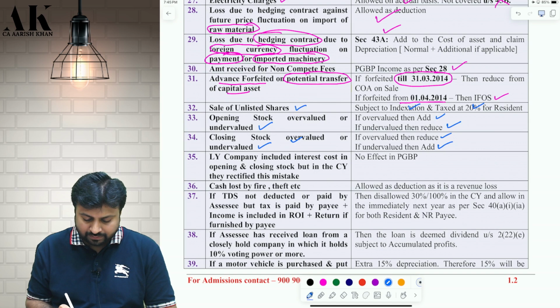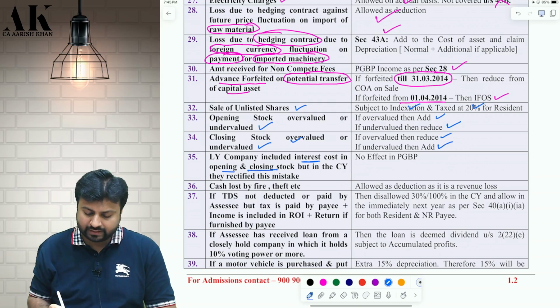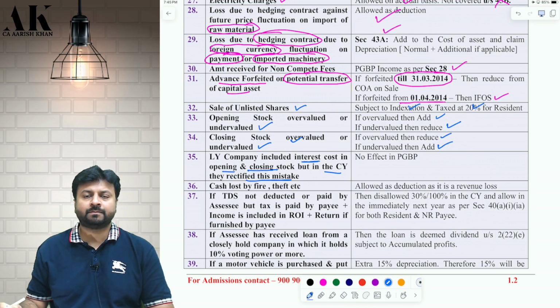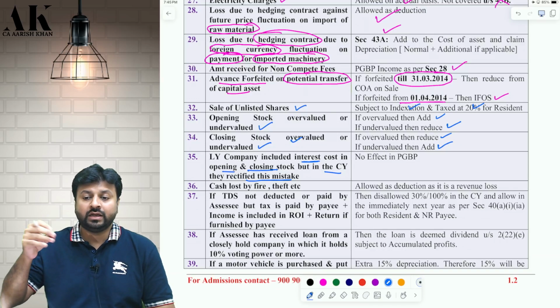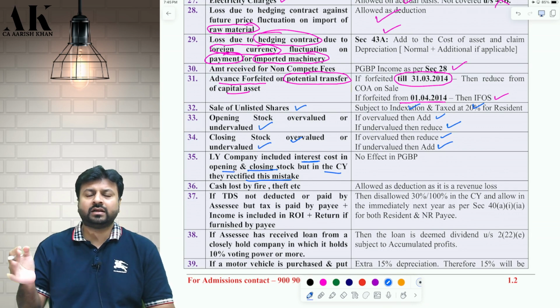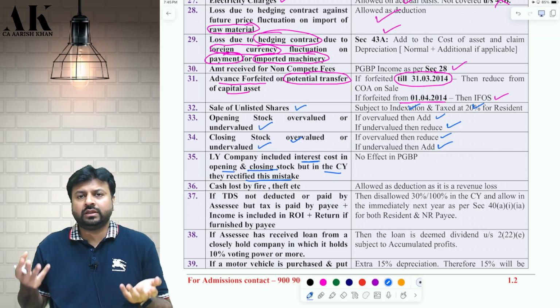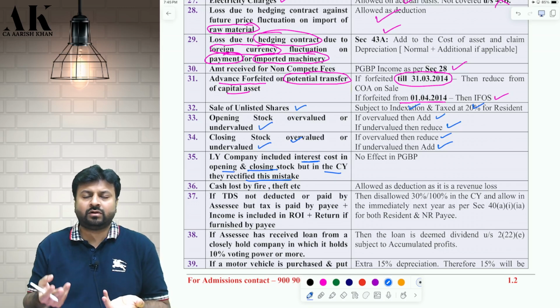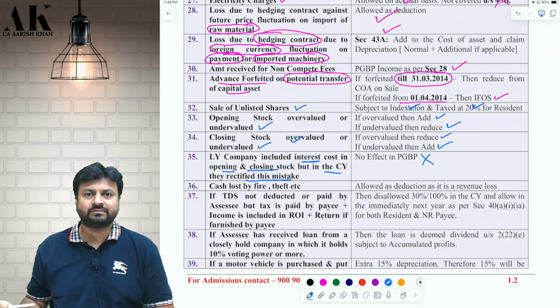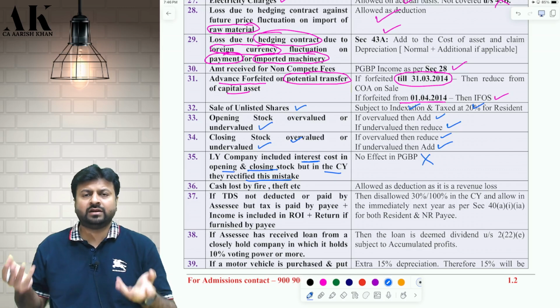Suppose last year the company made a mistake by including interest in the opening and the closing stock, but in the current year they have rectified that. This is the adjustment. A lot of the time it comes in the examination. If in the current year the company has rectified the mistake, then you don't have to give any effect in PGBP, because the company has done the rectification.